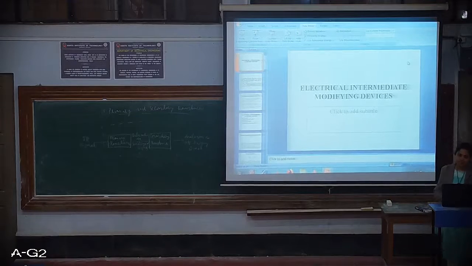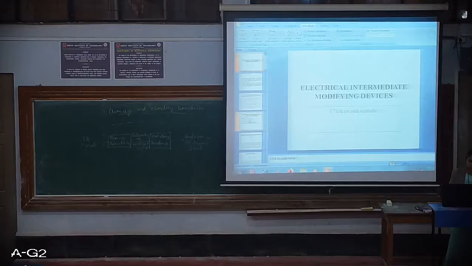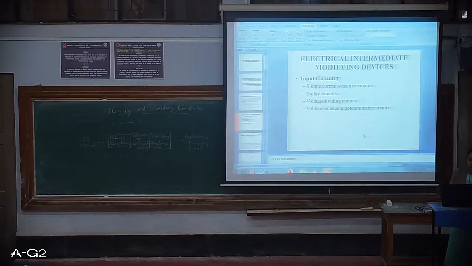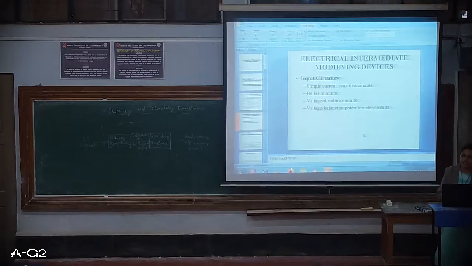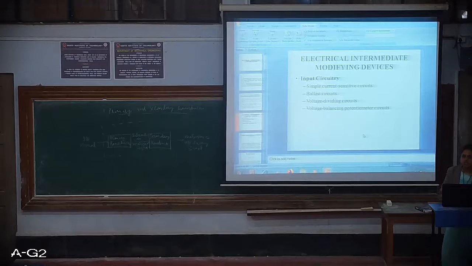In that we studied these four: simple current sensitive circuits, ballast circuits, and voltage divider and voltage balancing potentiometer circuits.